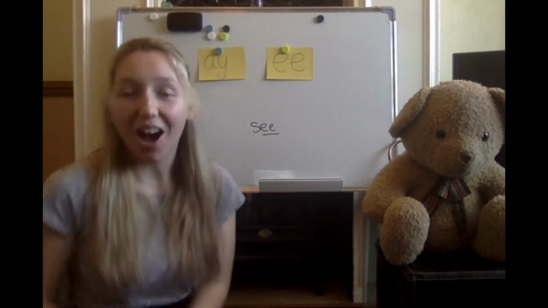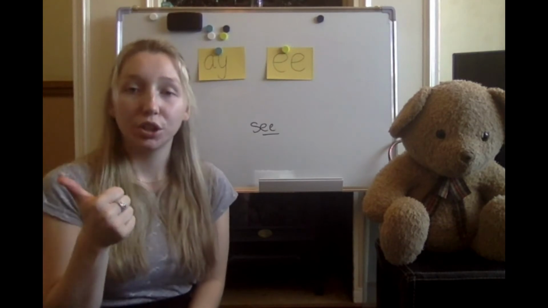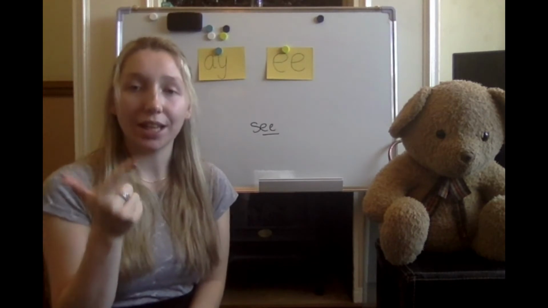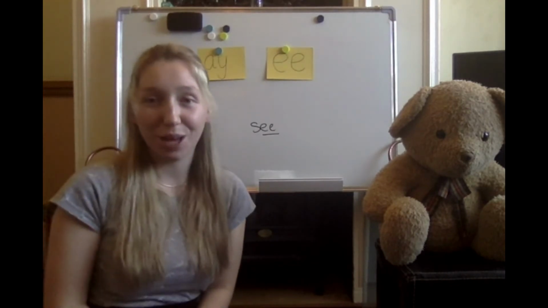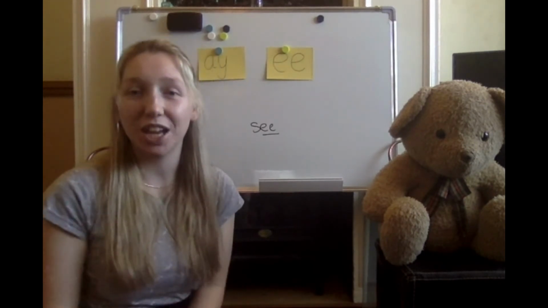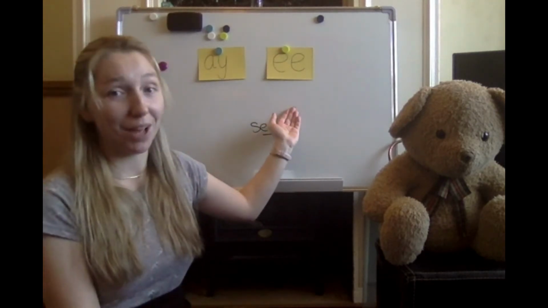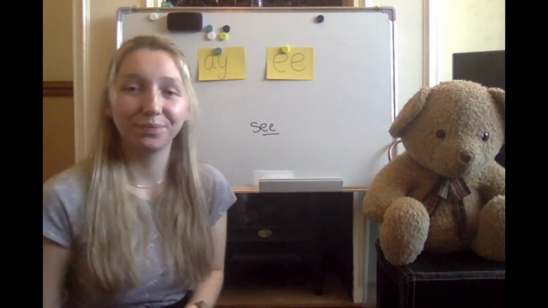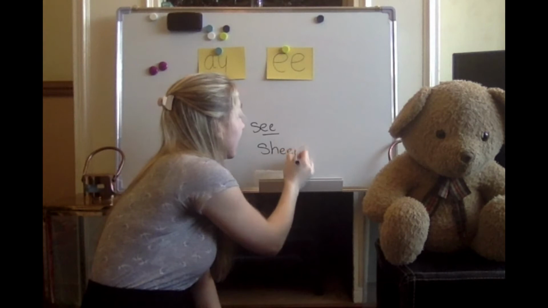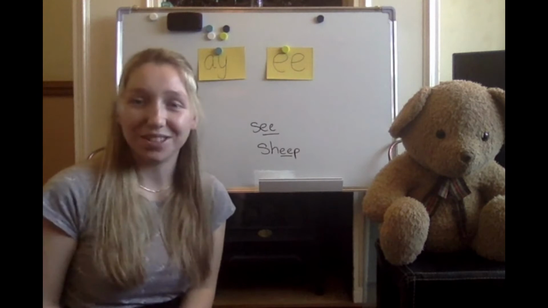Okay. Our next sound out word is sh. E. P. Sh. E. P. Write down the word. What's the word? Sheep. Well done. Sheep. Sh. E. P. Is it an E word or an A word? Sh. E. P. Well done. It's got the E sound in.